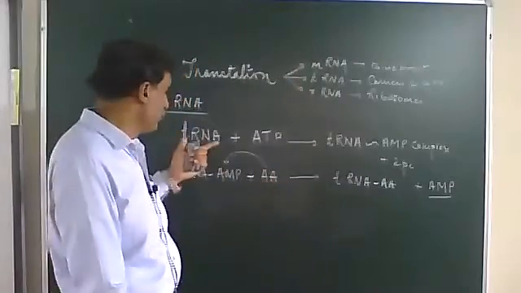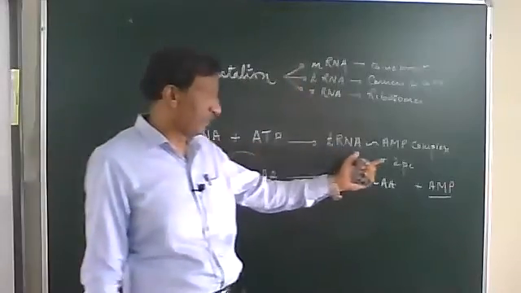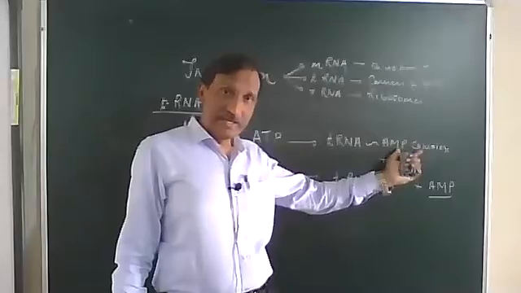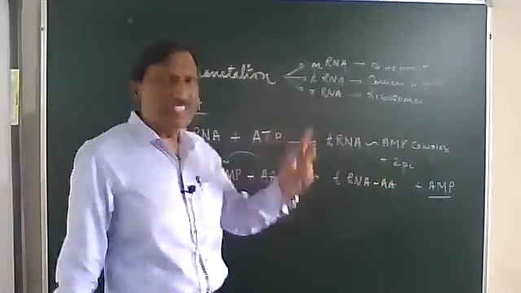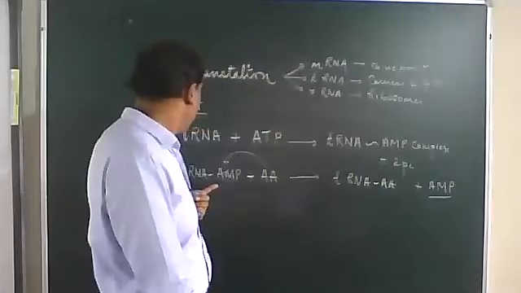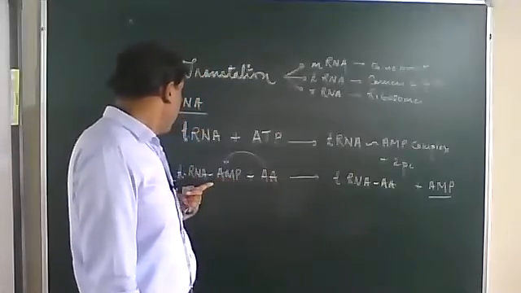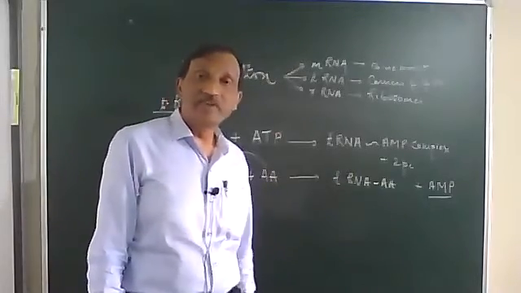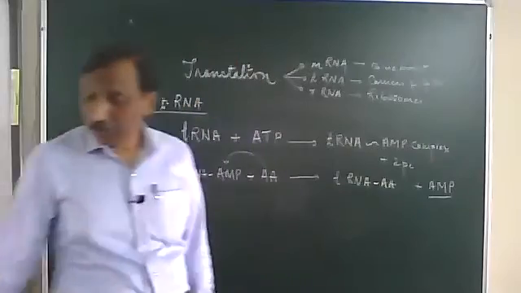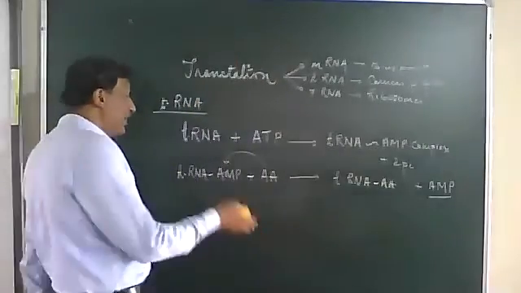It requires energy, so the tRNA will combine with ATP. A tRNA AMP complex will form. The energy of 2 phosphates is used there, which is equal to the energy of 2 ATPs. ATP changes into ADP. And then tRNA AMP will combine with the amino acid, and the AMP will be released there. Okay, so this is how the charging of tRNA is done.